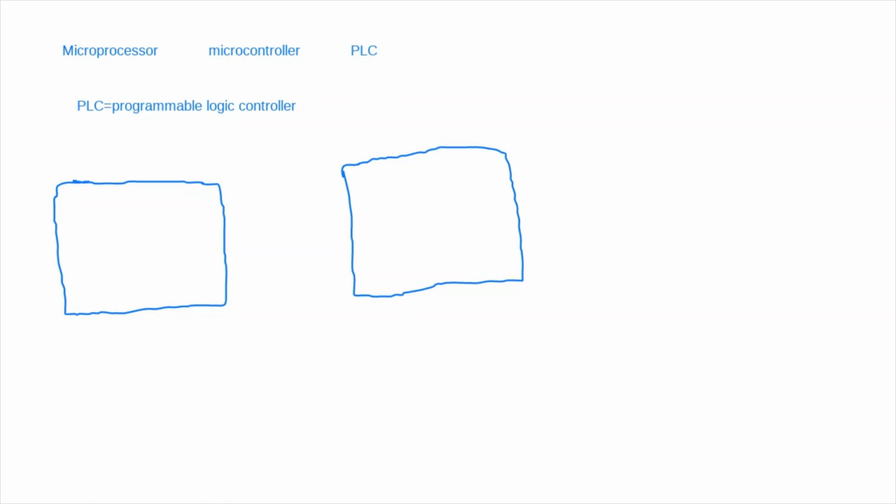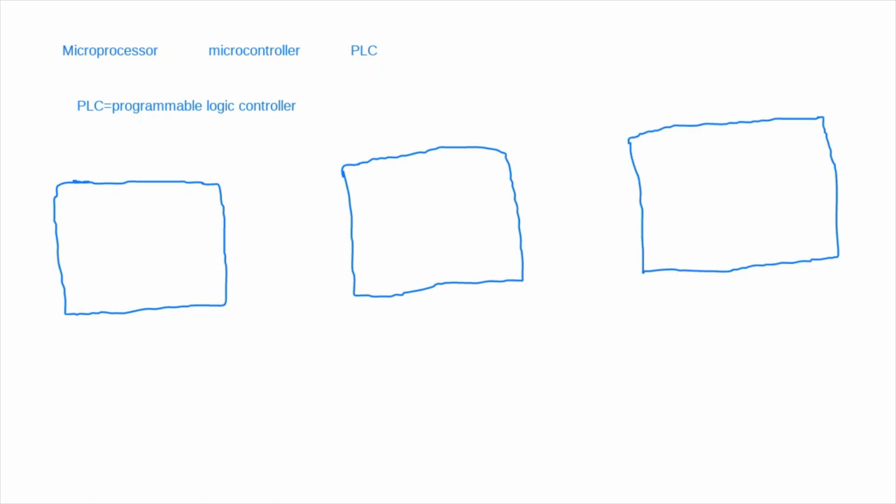All right, Vansh, very good. So students, we can differentiate all the three: how PLC differs from microprocessor and how microprocessor differs from microcontroller. So I'm trying to draw three blocks, just to find the difference between microprocessor, microcontroller and PLC.